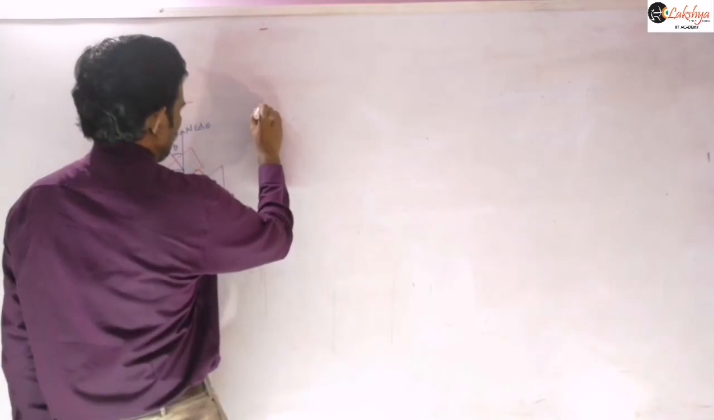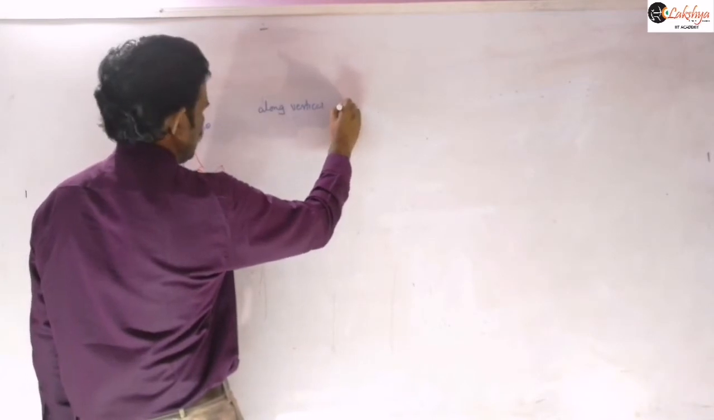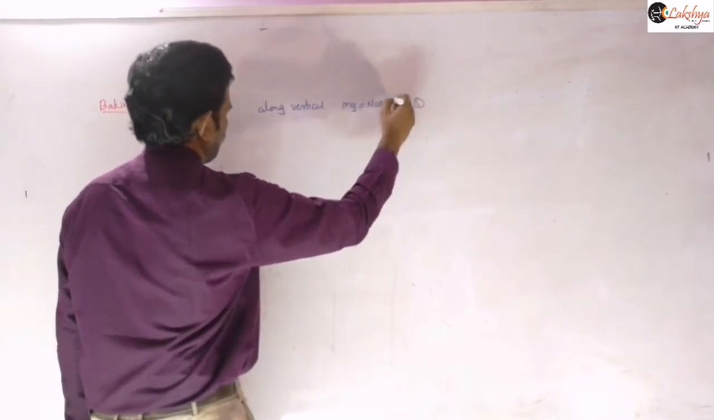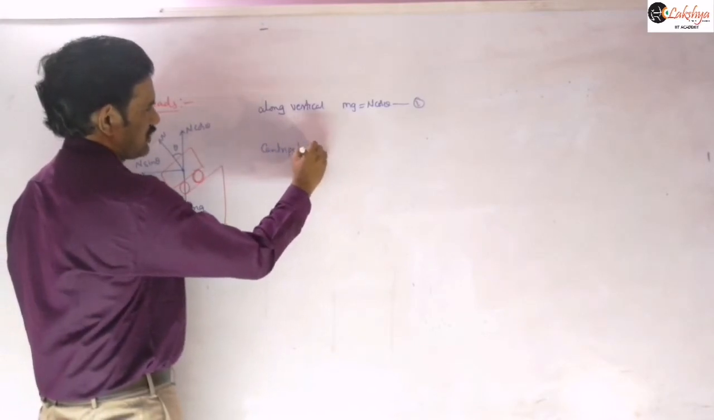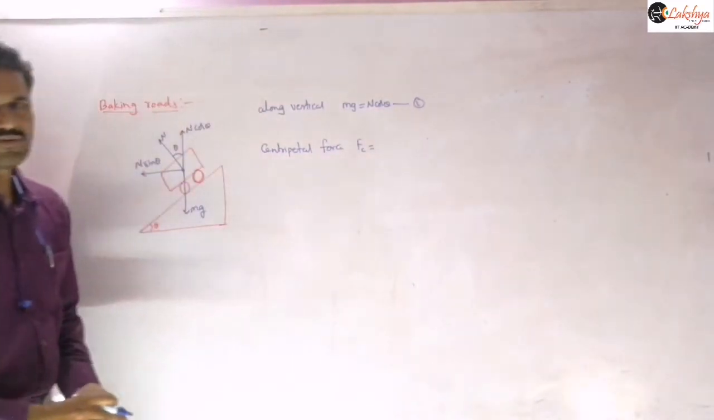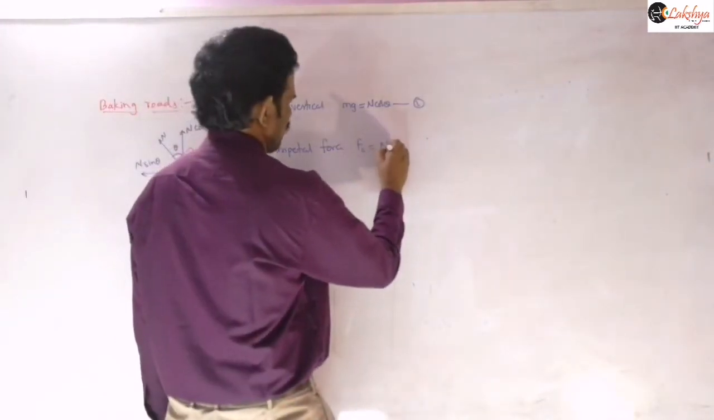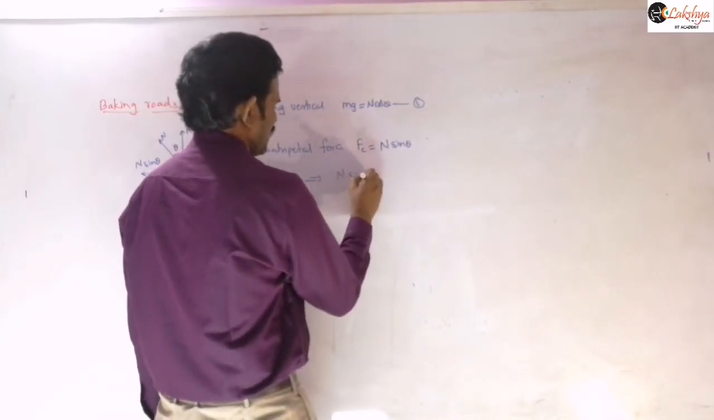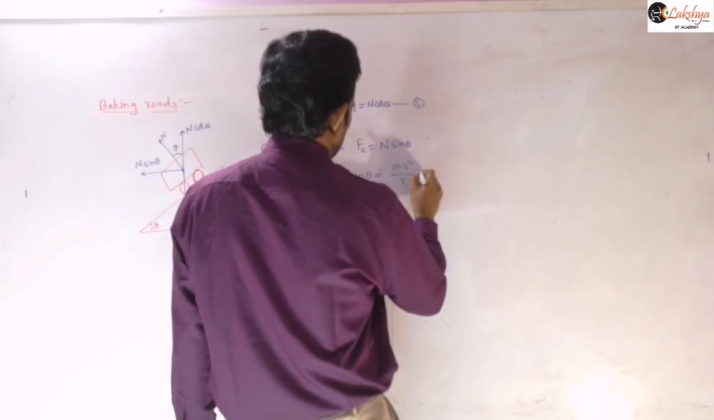Then along vertical, what we can write is mg is equal to N cos theta. Let's suppose this is our equation 1. Now the centripetal force, we can write that along horizontal. Who will provide the centripetal force here? That N sin theta component of the normal reaction will provide the centripetal force. Therefore N sin theta is equal to the centripetal force, mv square by r. Let us take this as equation 2.